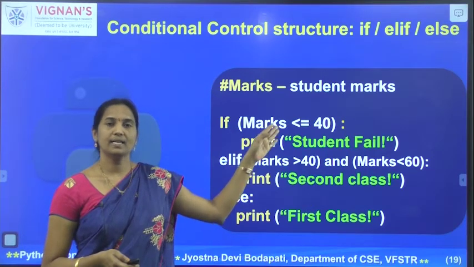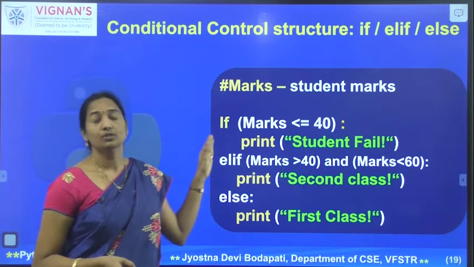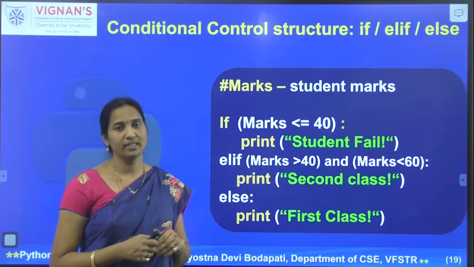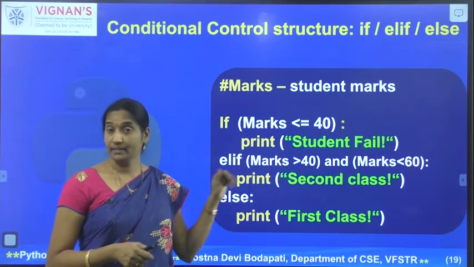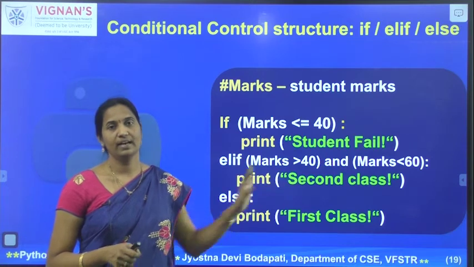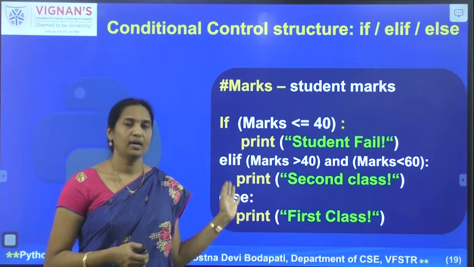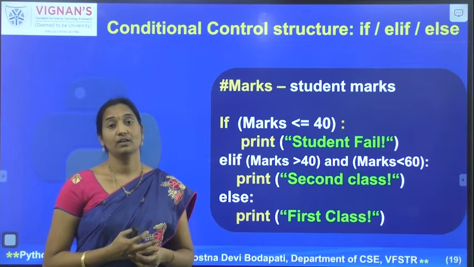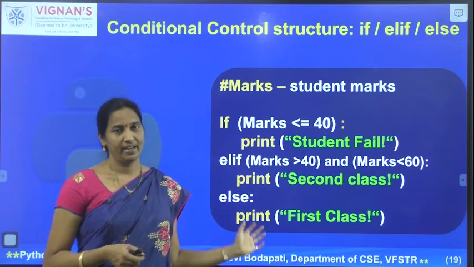So if the student marks are less than or equal to 40, then you are saying that the student is failed. If the student marks are greater than 40, above 40 and less than or equal to 60, then you are saying that the student is in the second class. And if he scored more than 60 marks, then you are saying that he qualified the test with first class. So that's how we can make use of the if, elif and else ladder.